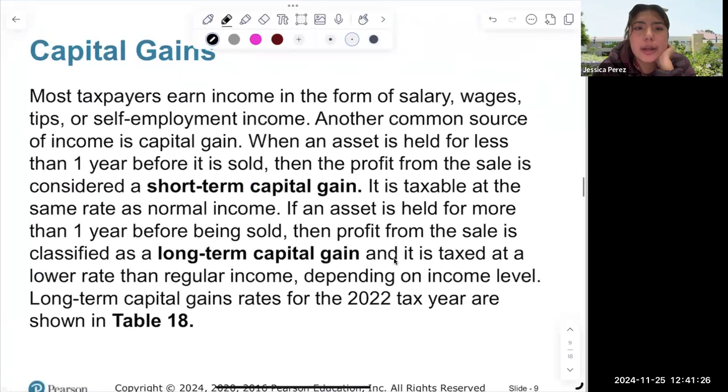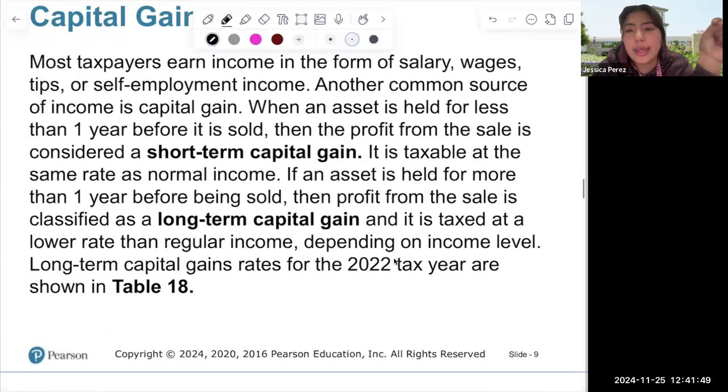Capital gains. So most taxpayers earn income in the form of a salary, wages, tips, or self-employment income. Another common source of income is capital gain. When an asset is held for less than 1 year before it's sold, then the profit from the sale is considered a short-term capital gain. It is taxable at the same rate as normal income. If an asset is held for more than 1 year before being sold, then the profit from the sale is classified as a long-term capital gain. So there are 2 types. If it's for more than 1 year, it's a long-term capital gain, and if it's before 1 year, it's a short term.